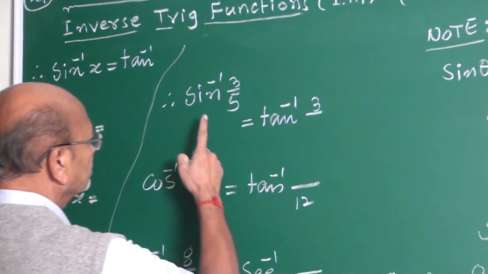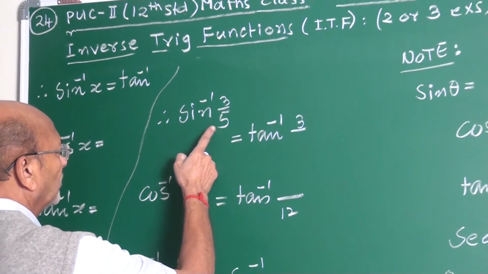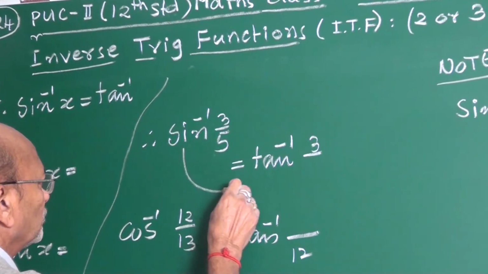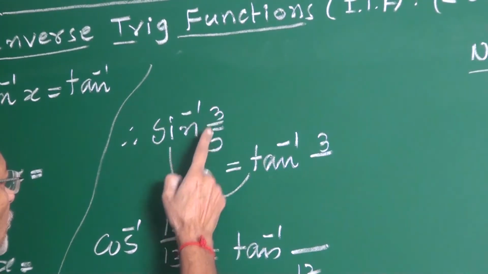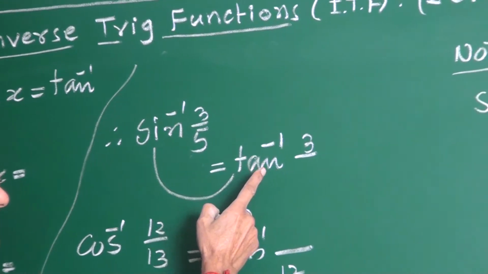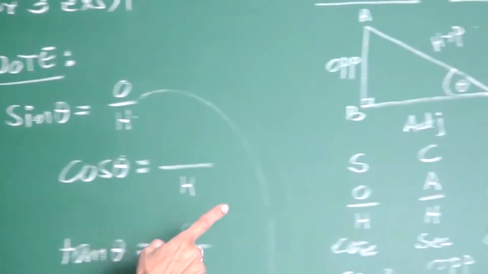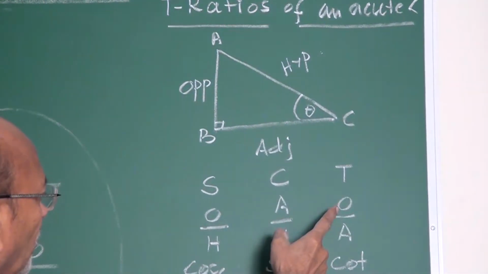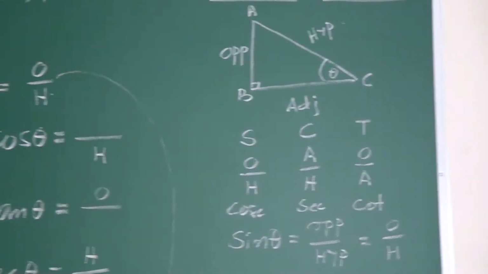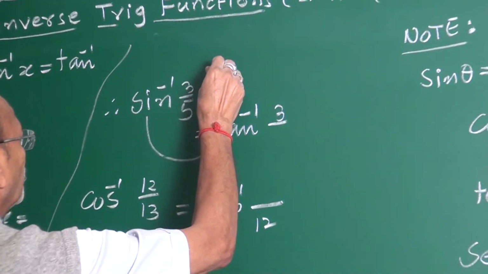See, sine inverse 3 by 5. I wanted to write from sine inverse to tan inverse, which is useful. What is tan inverse? Tan is opposite upon adjacent side. What is sine? This is opposite upon hypotenuse.